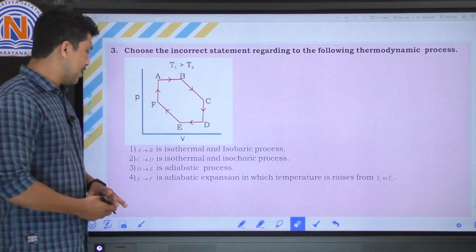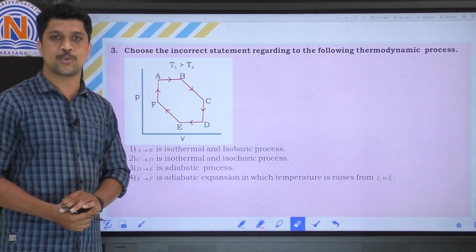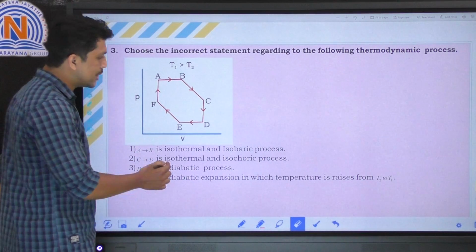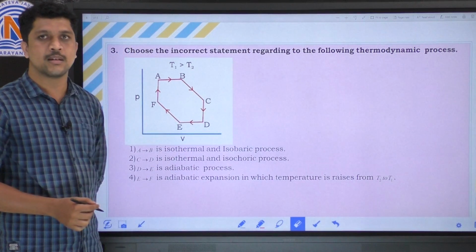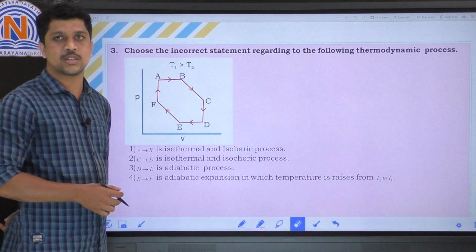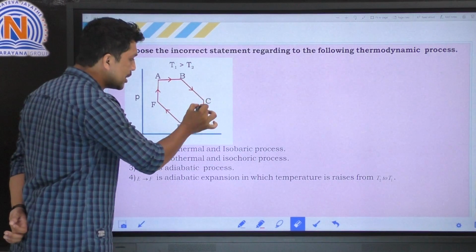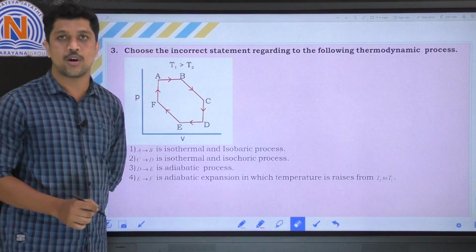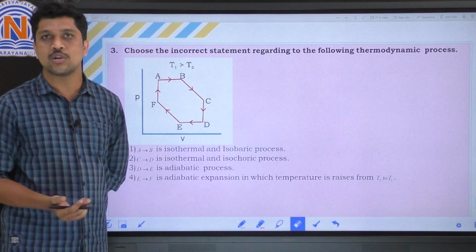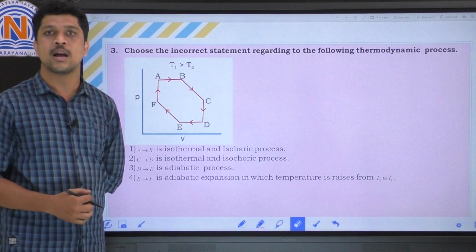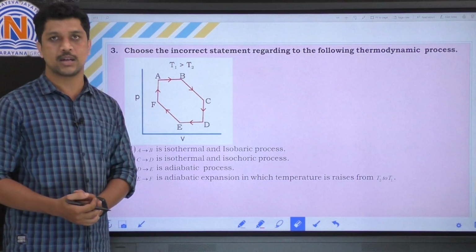Next, see C to D is an isothermal and isochoric process. We know that the complete thermodynamic process is an isothermal process, so the temperature is constant. If you see the volume here from C to D, the volume is also constant. There is no change in volume we can observe here. If the volume is constant, that process is called an isochoric process. So the second option statement is also correct.